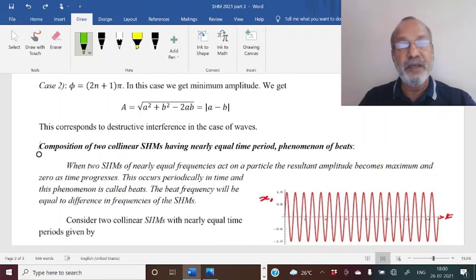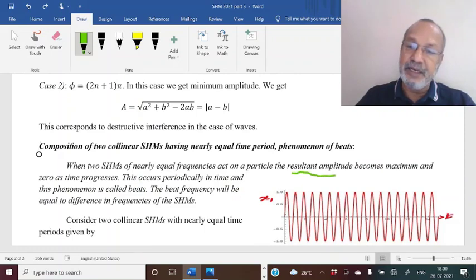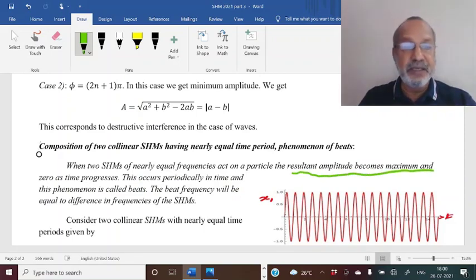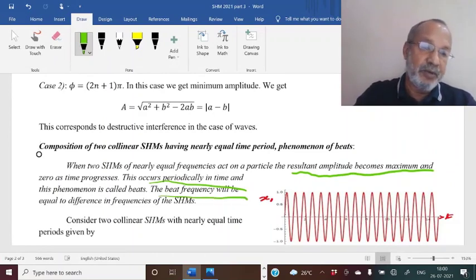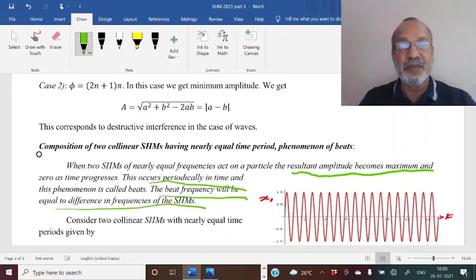When we hear such a sound from two sources, and when the frequencies are nearly equal, it is found that the resultant intensity of sound becomes maximum and zero periodically, and this phenomenon is called beats, and the beat frequency will be equal to the difference in frequencies of SHMs. Now we will prove this mathematically using equations of simple harmonic motion.